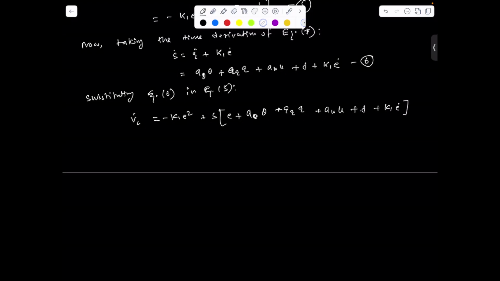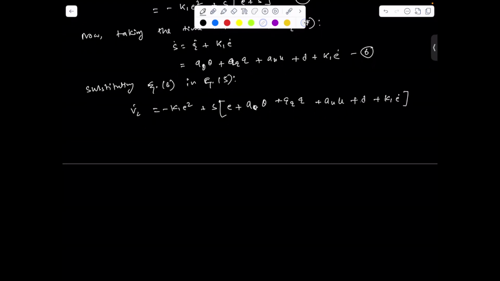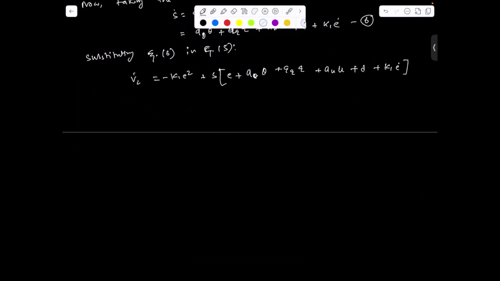Now we have to choose U in such a way that V2 dot is negative definite. So we design U such that V2 dot is negative semi-definite.